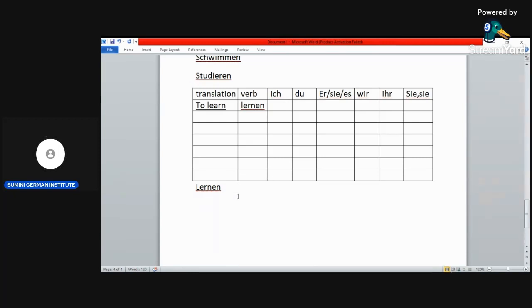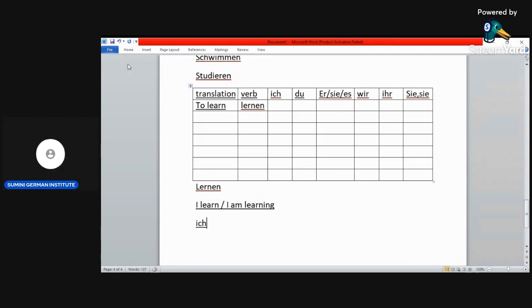So if I want to say I learn, or I am learning, how am I going to say it? So I is ich. How will I conjugate lernen using ich so that I can make the sentence?